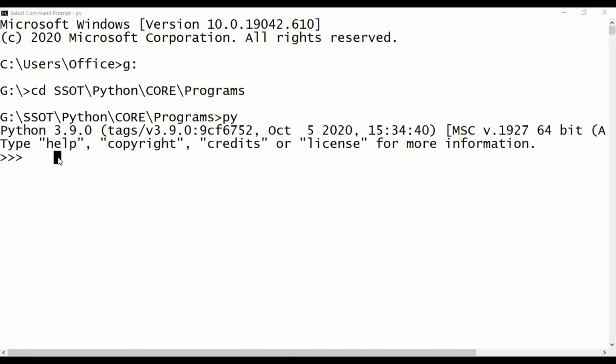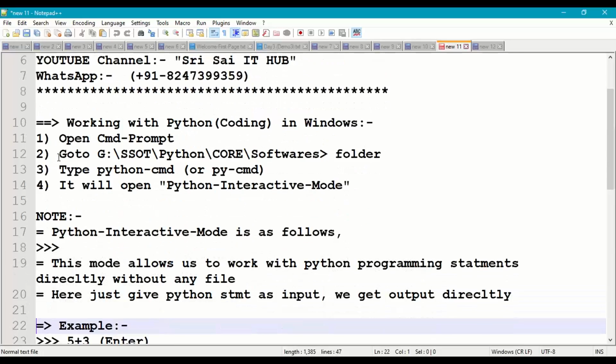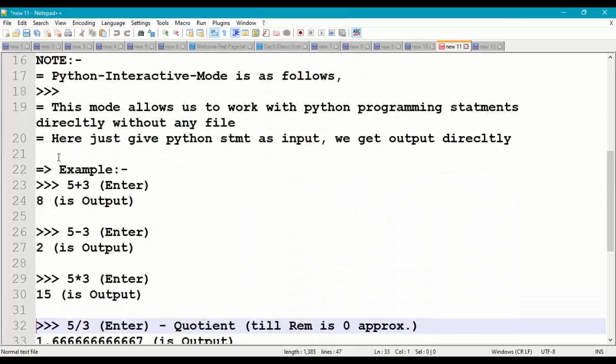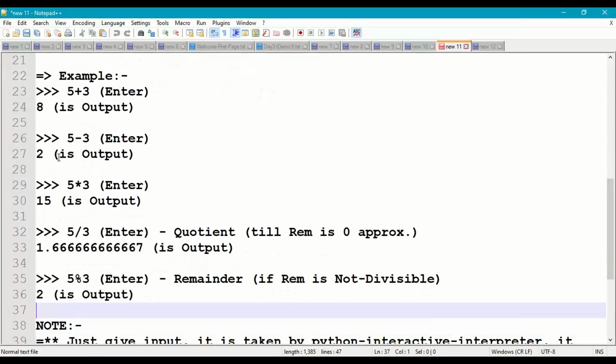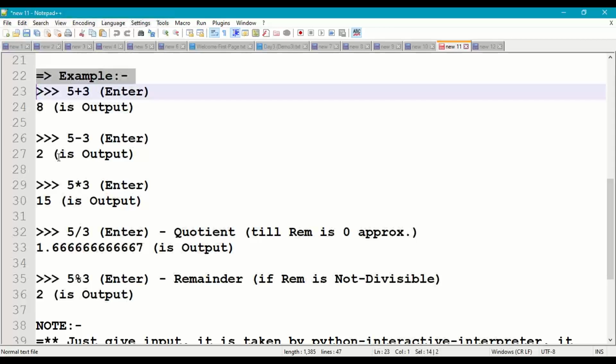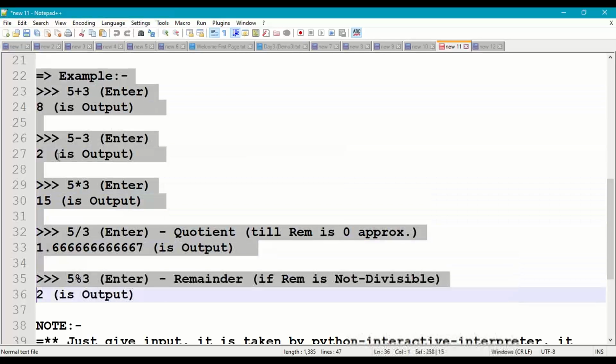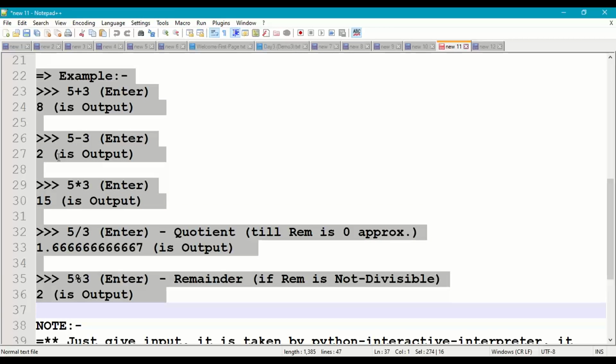Now in this interactive mode, we are going to work with some commands. Let us try these commands, guys: addition, subtraction, multiplication, division, and remainder.